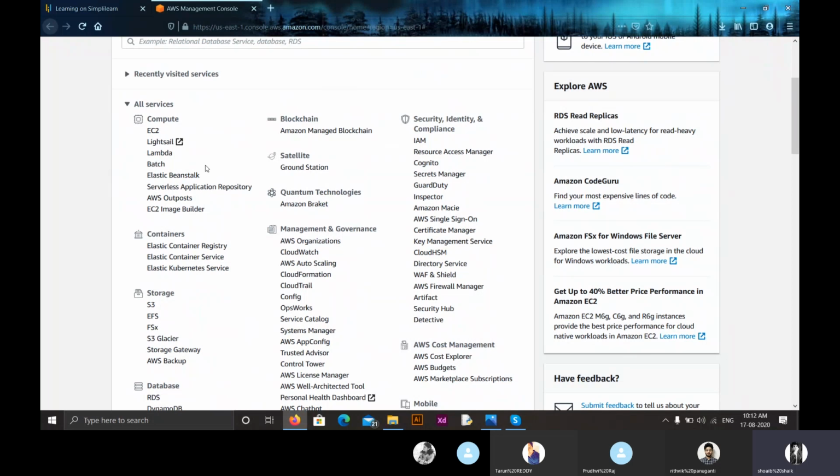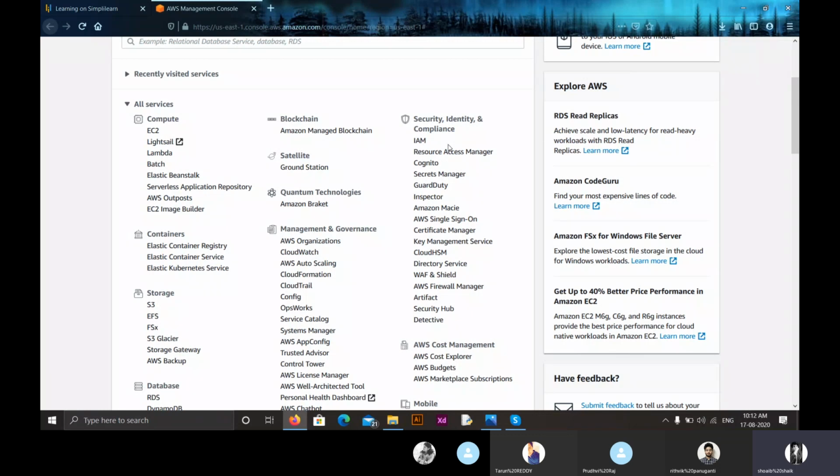This security will be provided using the service Security, Identity and Compliance. In this service, today we will be starting a new thing, that is IAM, Identity Access Management. So let us start today's topic. Today we will be discussing IAM features, what is IAM, IAM policies, and how to create an IAM policy.